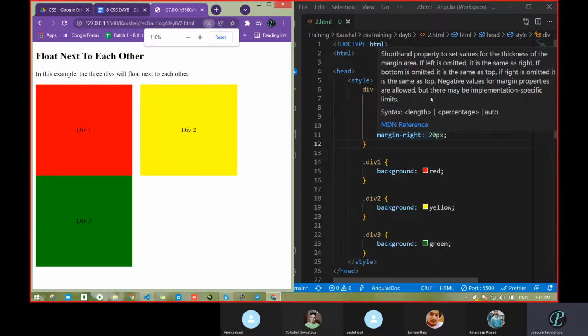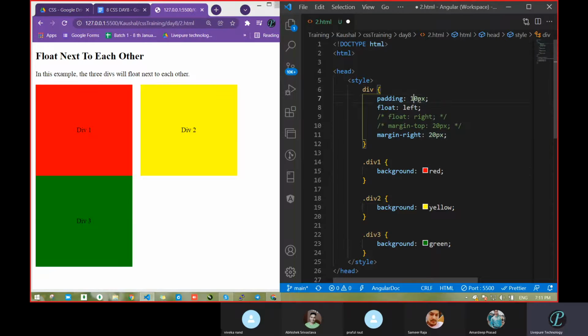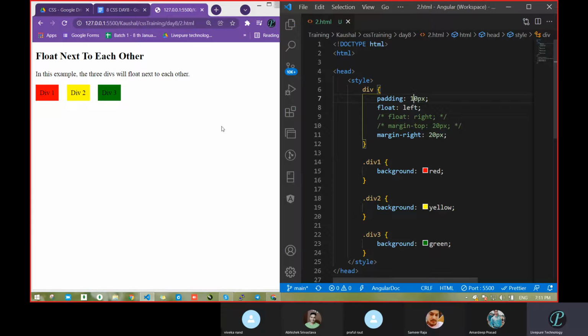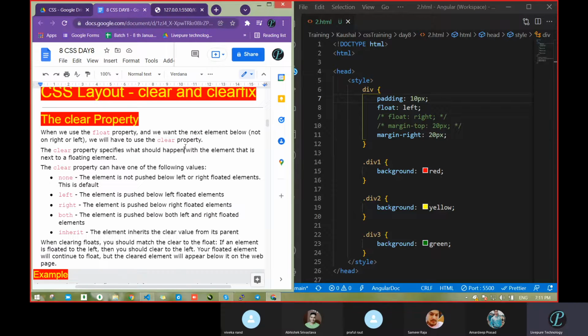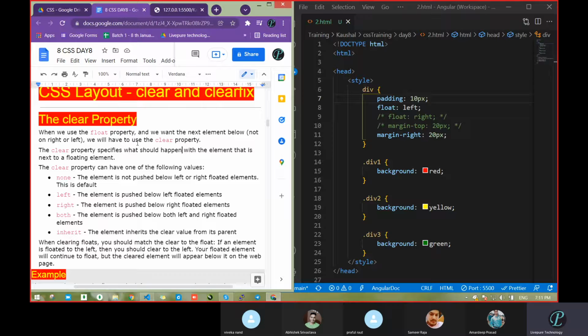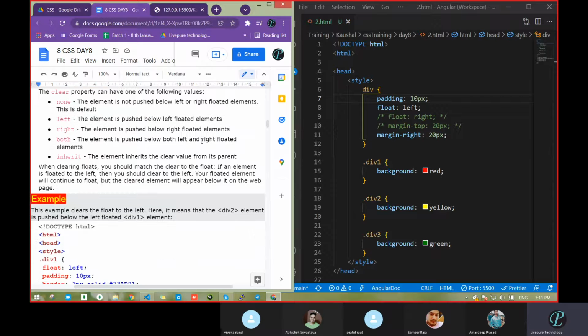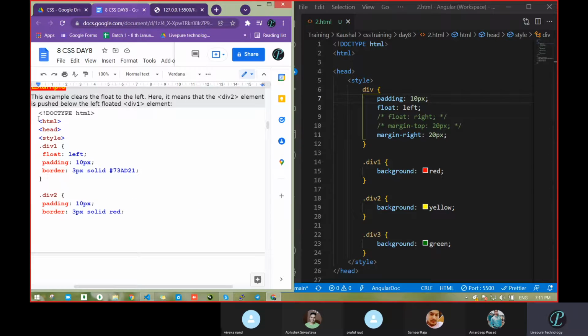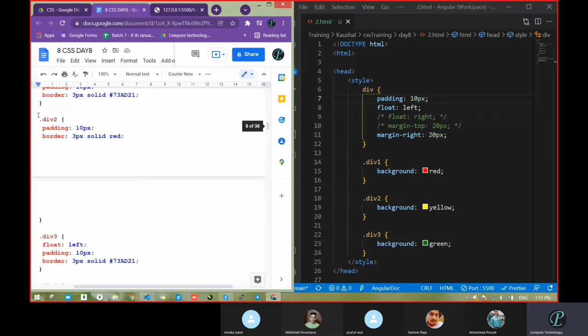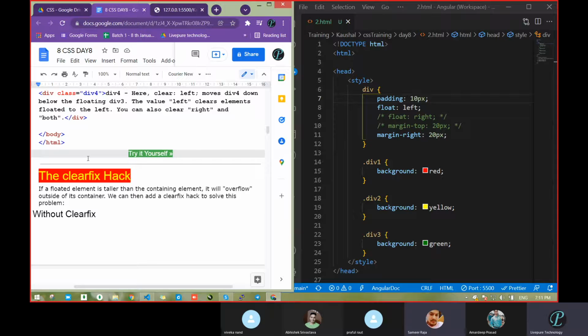Wait, I will remove this 10 pixel padding. So when we use float, we want the element to be available at the bottom, meaning the next line. Okay, next element below, not on the right and left, we will use the clear property. Let's see. We will check clear also having none, left, right, both, inherit. Let's see what it is going to do in the case of clear, padding, border, margin. Okay, different ones are there.